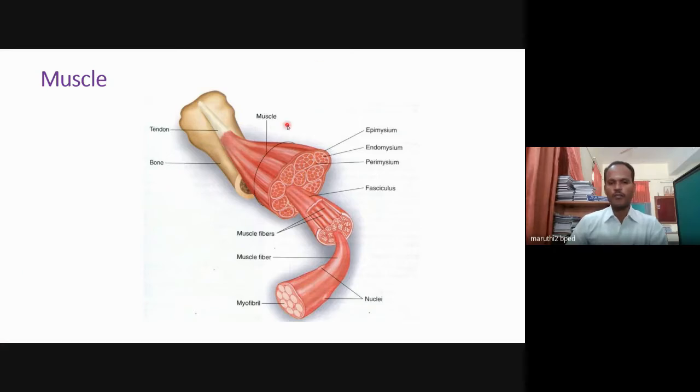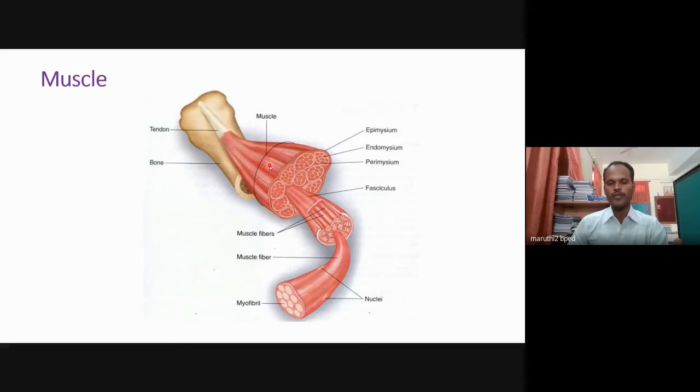This is called the muscle. This is called the tendon. At the junction of the bone and the muscle, there is a white colored part, that is called the tendon. This is the bone. A muscle attached to the bone is called a skeletal muscle. We are used to saying this is the bony skeleton. Completely, this part is called the muscle.